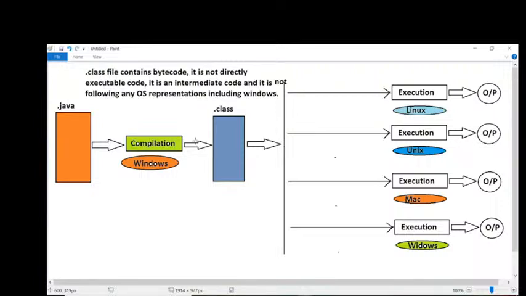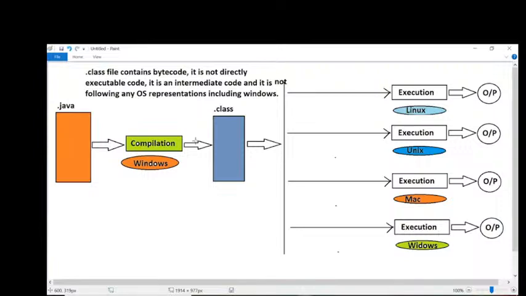Windows representations are needed on the Windows operating system, Mac representations on the Mac operating system, Unix representations on the Unix operating system, and Linux representations on the Linux operating system. But what we are providing here is only neutral representations. In our dot class file, only neutral representations are available. Are all of you following my point or not?